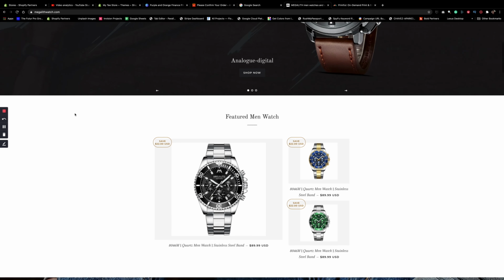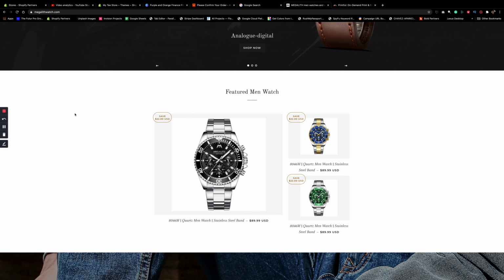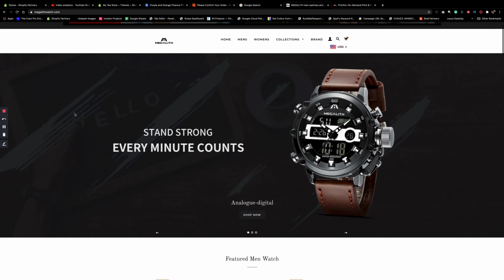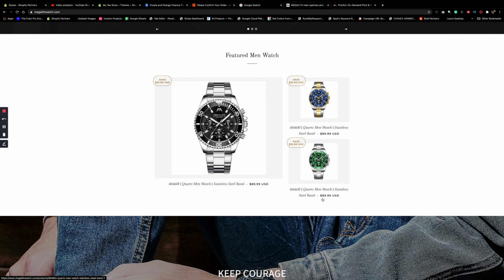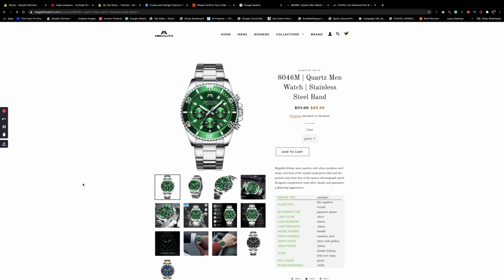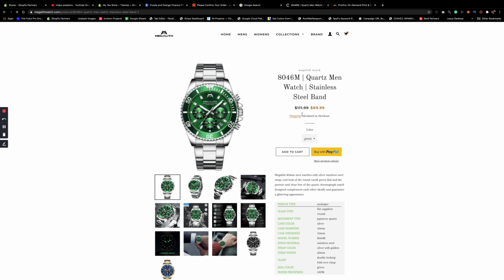This is kind of showing you how the manufacturer is trying to kind of flip it. And they're using Shopify based on what I'm seeing here. But look at these prices. Look at how much they're flipping it for. $89.99. Save $22 USD. Okay, so if you go click right here into the actual product itself, here's someone that's actually selling it, and they're saying, look, originally it's about $111.99. They're using tactics here, right?